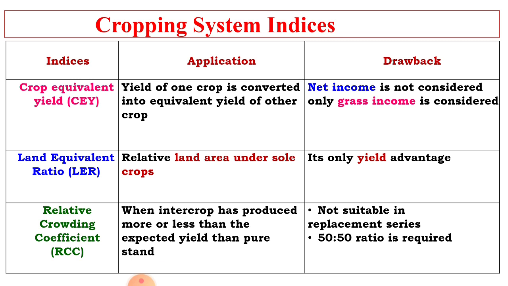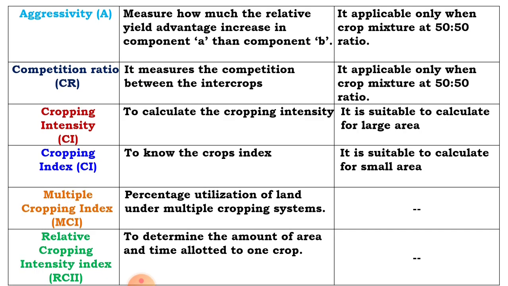Then relative crowding coefficient is used when the intercrop has produced more or less than the expected yield compared to the pure crop. The drawback is that it is not suitable in replacement series; it is suitable when a 50-50 ratio is required. Then aggressivity measures how much the relative yield advantage increases in component A over component B, and it is applicable when the crop mixture is in 50-50 ratio.